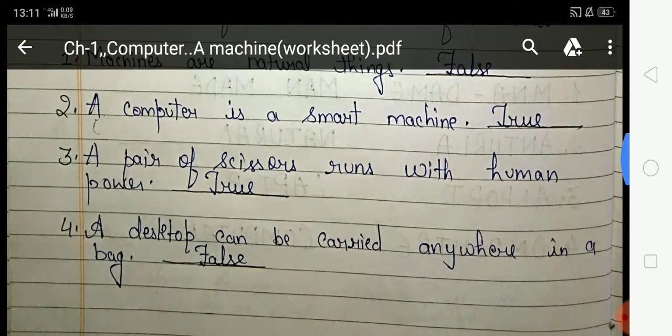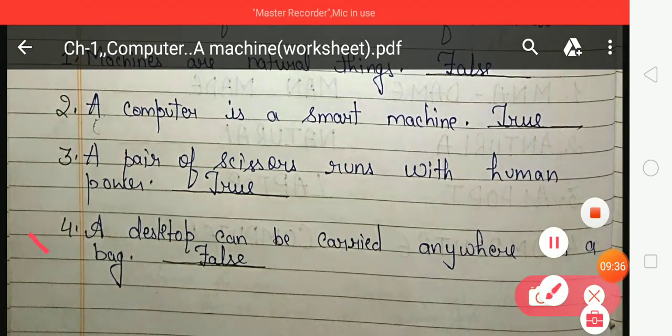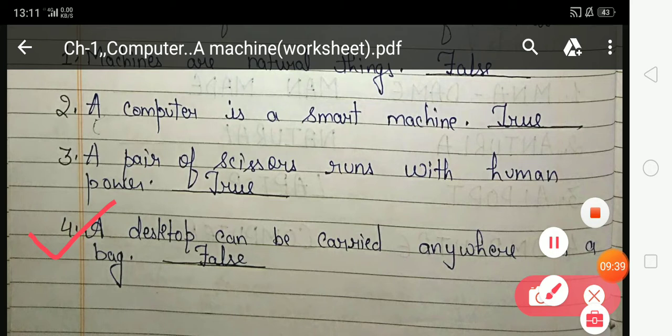Now come on. Fourth, a desktop can be carried anywhere in a bag. I think you know what a desktop computer is. Is it true? No, because a desktop takes a lot of space.